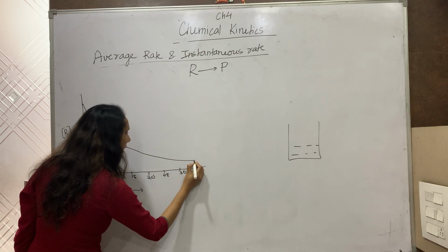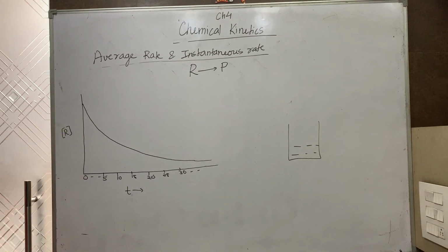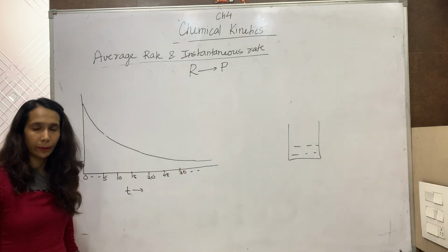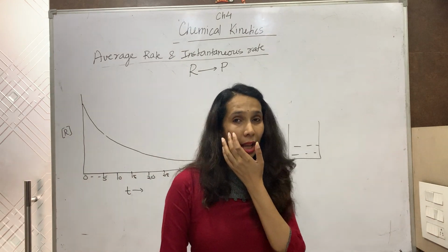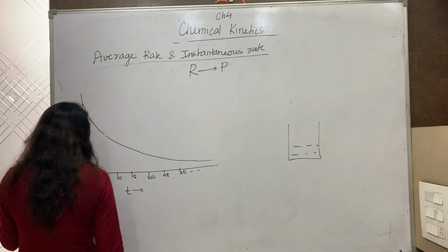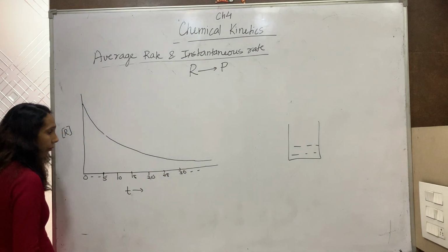With time, the concentration of reactant is going on decreasing. This is the graph we get. As the time proceeds, concentration of reactant is decreasing. Now, when I want to find out the average rate, I will consider any 2 time periods, a time interval. Maybe I take 5 and I take 15.